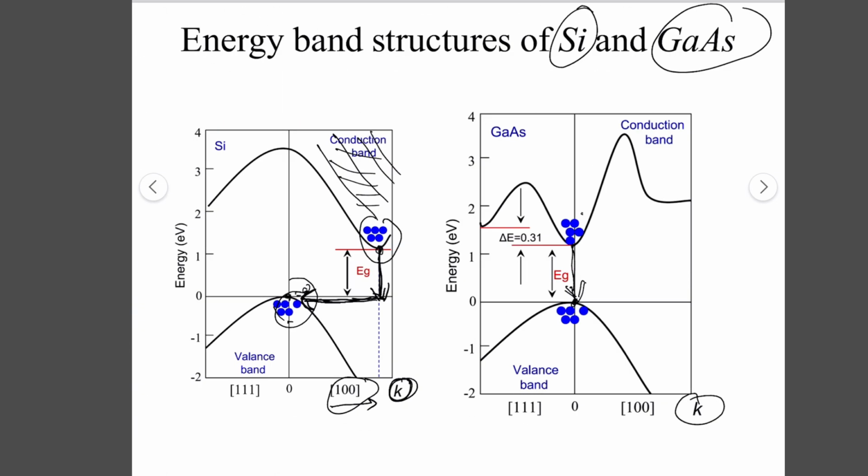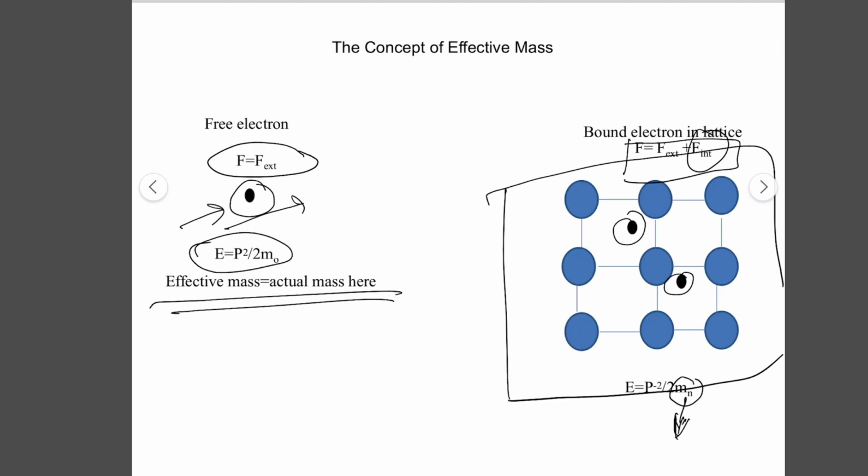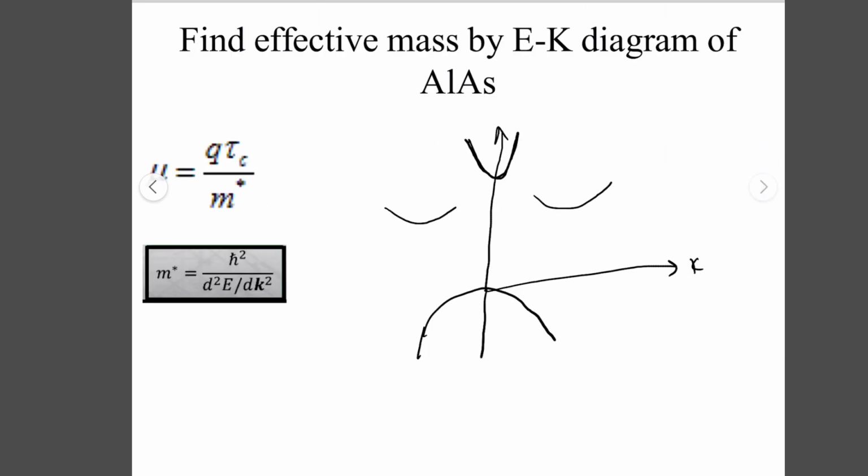This is the minimum of the conduction band in the 1 0 0 direction. This is the minimum of the conduction band in the 1 1 1 direction. So these are the minima in the conduction bands.